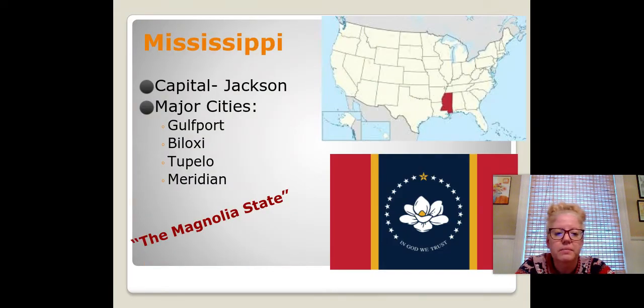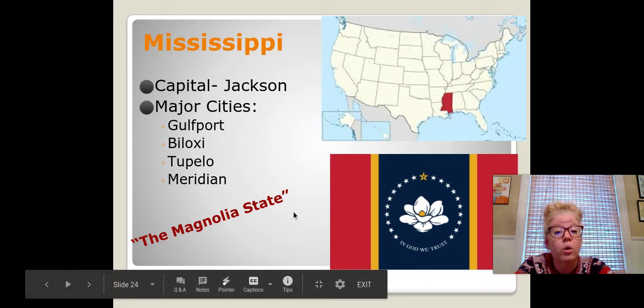And now on to Mississippi. The capital is Jackson. Major cities are Gulfport, Biloxi, Tupelo, and Meridian. And Mississippi's nickname is the Magnolia State. And that magnolia is this flower that is on their flag. And it says on the flag, "In God we trust." And there is the magnolia.